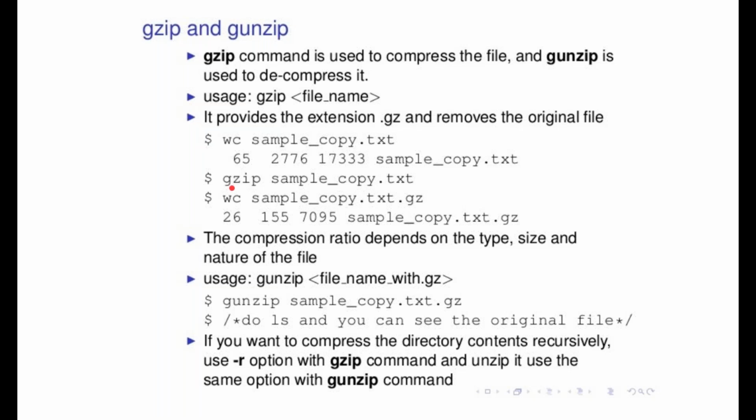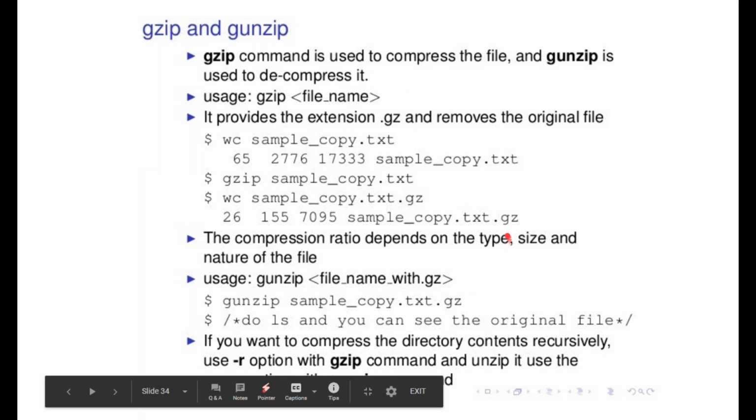Now you run the gzip command on this file, and then you show the count, so it will reduce everything. Now the number of lines, words, and characters has been reduced, and the file has the extension .gz.